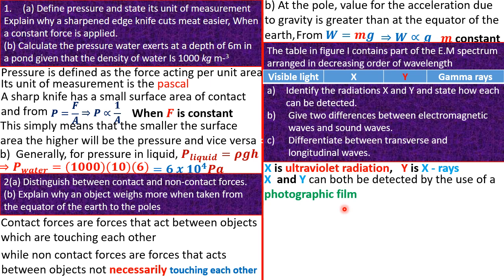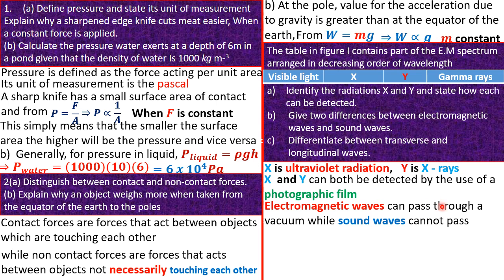Great. So that's it. The next part is now I should give two differences between electromagnetic waves and sound waves. So guys, for the sake of not making the video too lengthy, I'll give just one for each, and you're going to give me the next in the comment section down below. Just give me one more difference that I won't mention here, so I can tell you if it is correct or not.